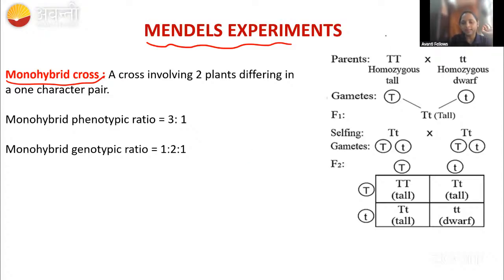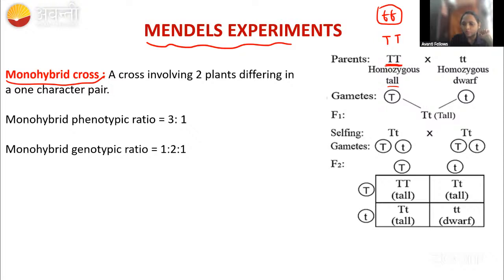So here capital T and capital T and small t and small t are nothing but alleles, right? Now you can see that capital T and capital T is for tall, homozygous tall. Homozygous, you all know, means the same. It is having the same, capital T, capital T, so we will call that homozygous. Small t, small t we are also going to call homozygous. If it is having capital T, small t, we are going to call it heterozygous.